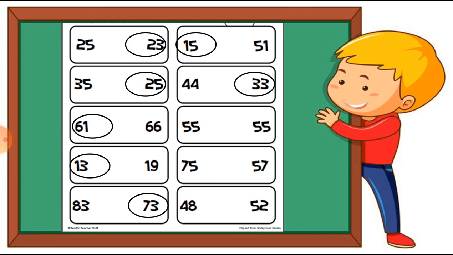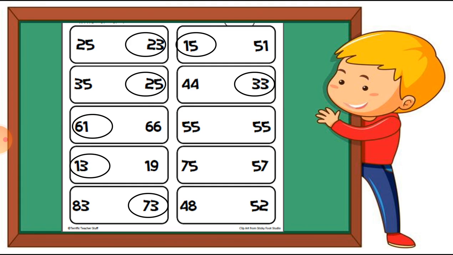Next one, which is 55 and 55. So students, in this situation, what should I do? Both the numbers are the same. Here is 55 and here is also a 55. So on which number do I have to circle? No one, because these two numbers are the same. So we can't circle on any number. Okay, so just leave it.